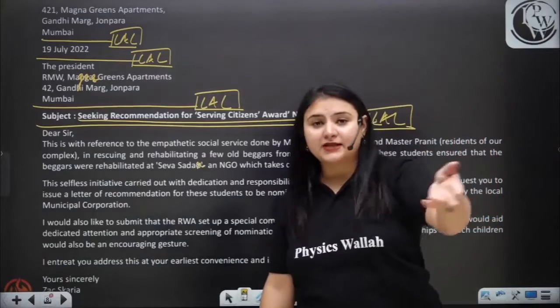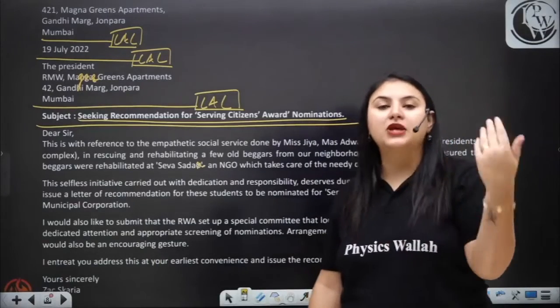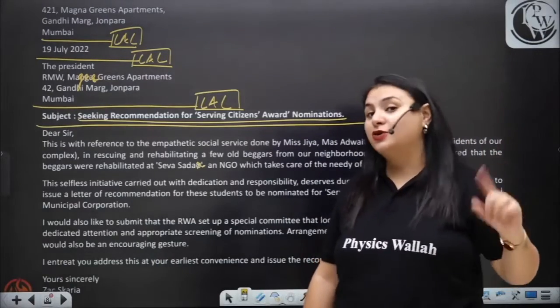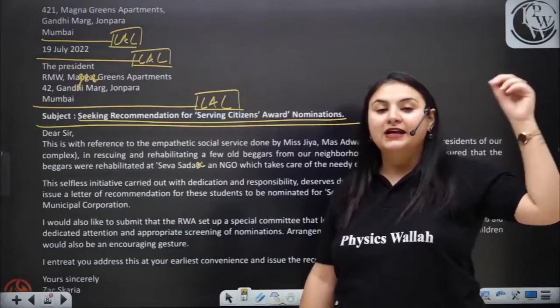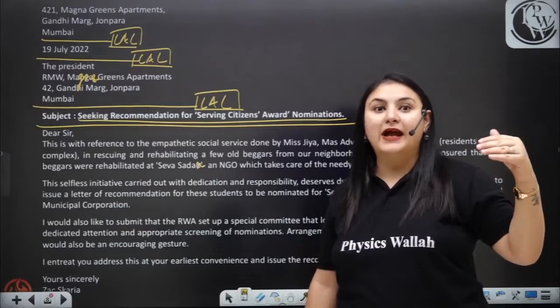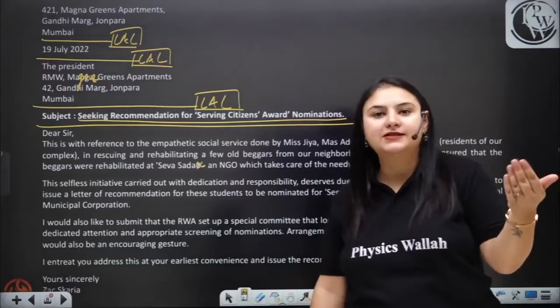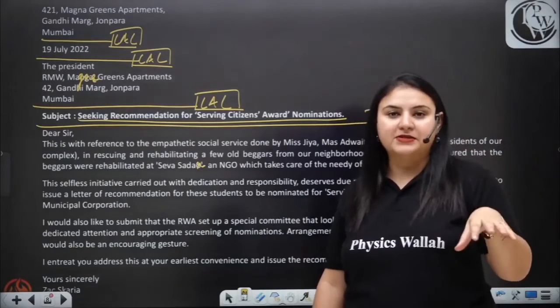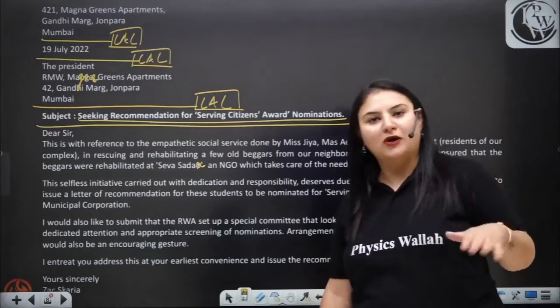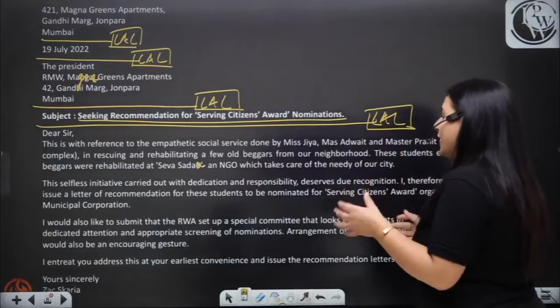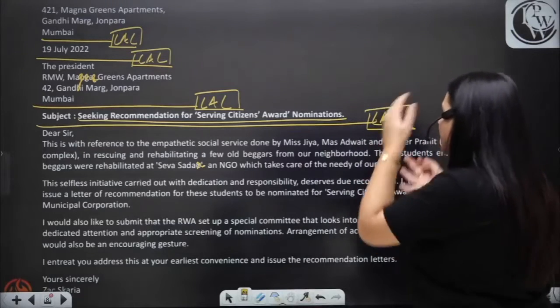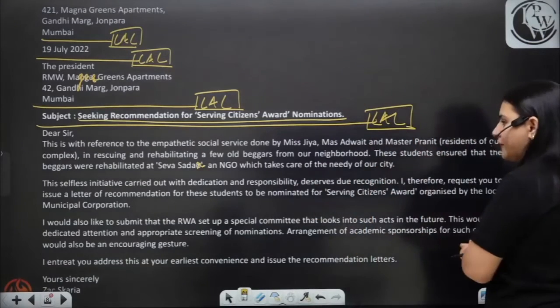But when you are doing the same thing, you have to change it to the first person. As I told you while solving the comprehension passages, you have to write it in the first person. It is given in the second person, but you have to write it in the first person. So you have to do it in this case also. You have to write our neighborhood, an NGO which takes care of the needy of our city.